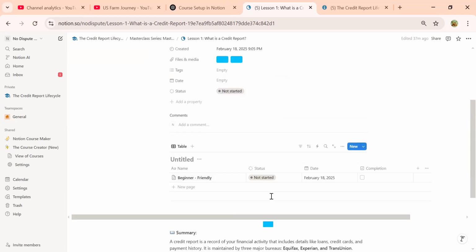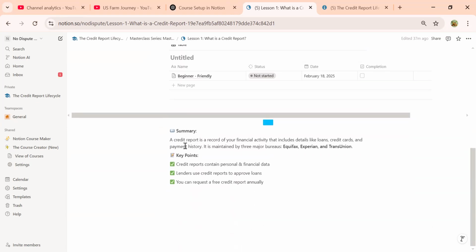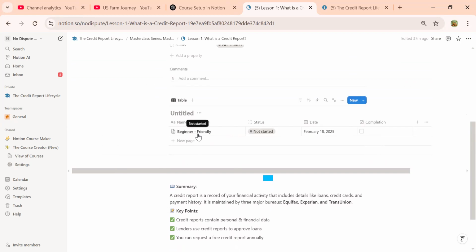Then in summary, I will copy the first module data and paste it here with a proper color scheme, theory, etc. And here I will create a database similarly to this. So this is the overview in my thought.